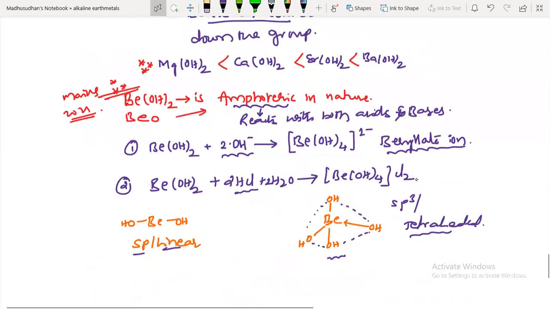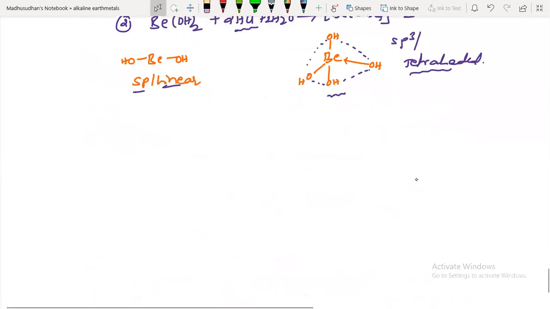Next one is their halides properties. Halides of second A group. What are their properties?